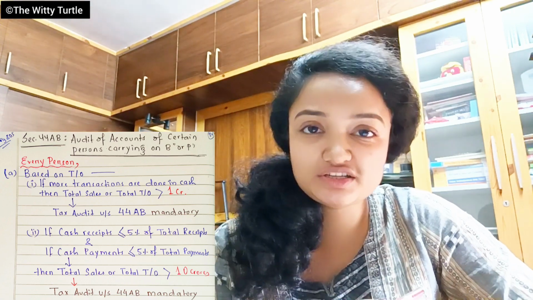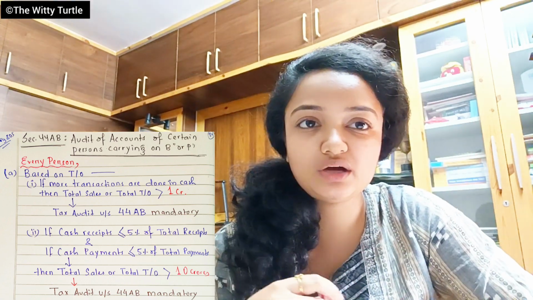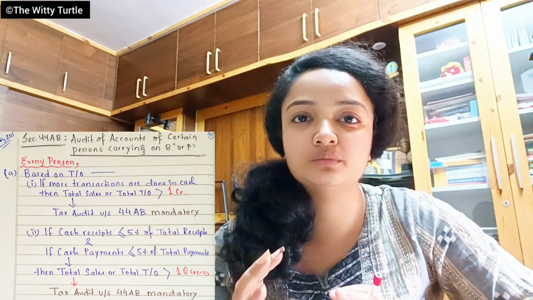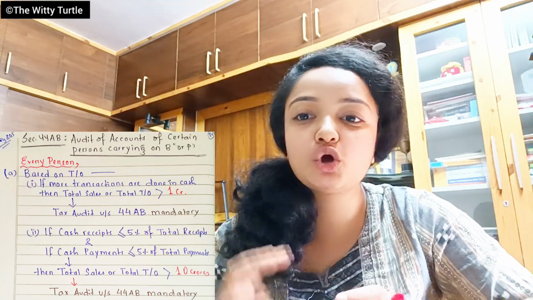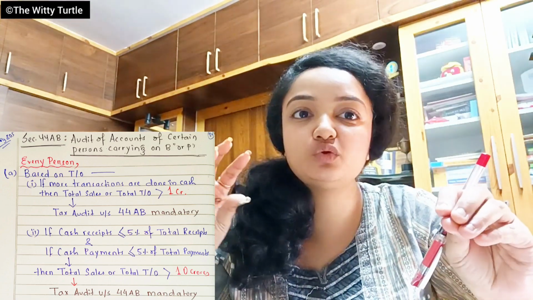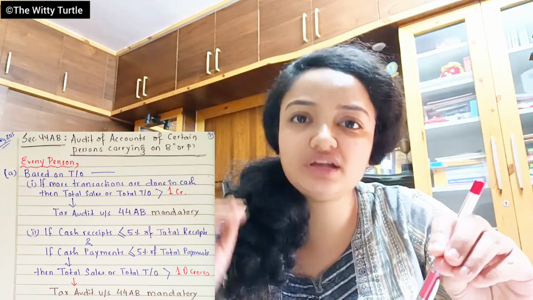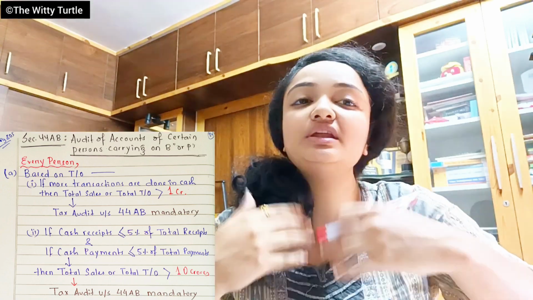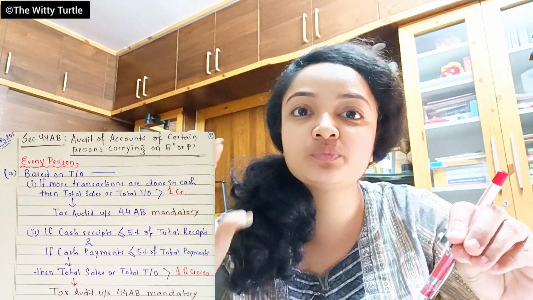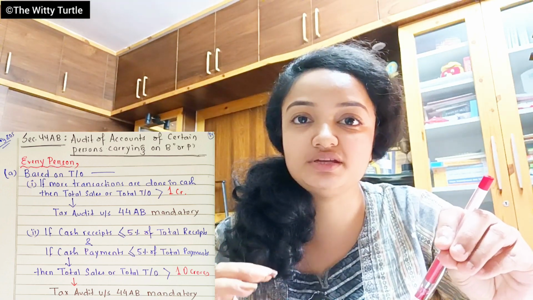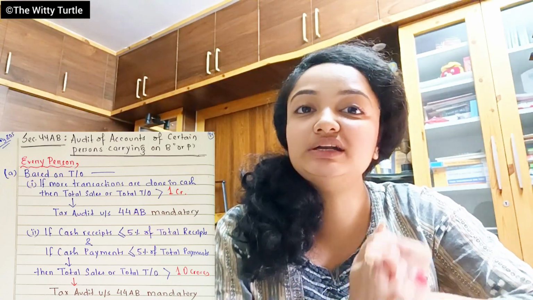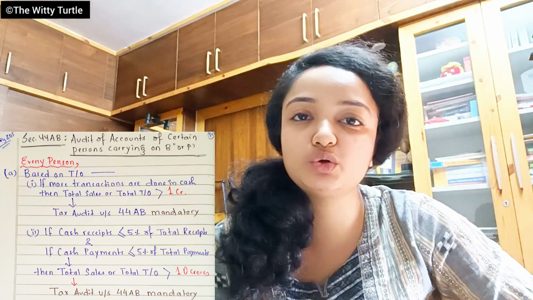I know the second part is very confusing to understand. So it says that out of the total money you are receiving, if your cash receipt is only 5% or less than 5%, and out of the total payment, if your hard cash payment is 5% or less than 5% of the total payment, then in that case your tax audit limit increases to 10 crores of turnover, right?